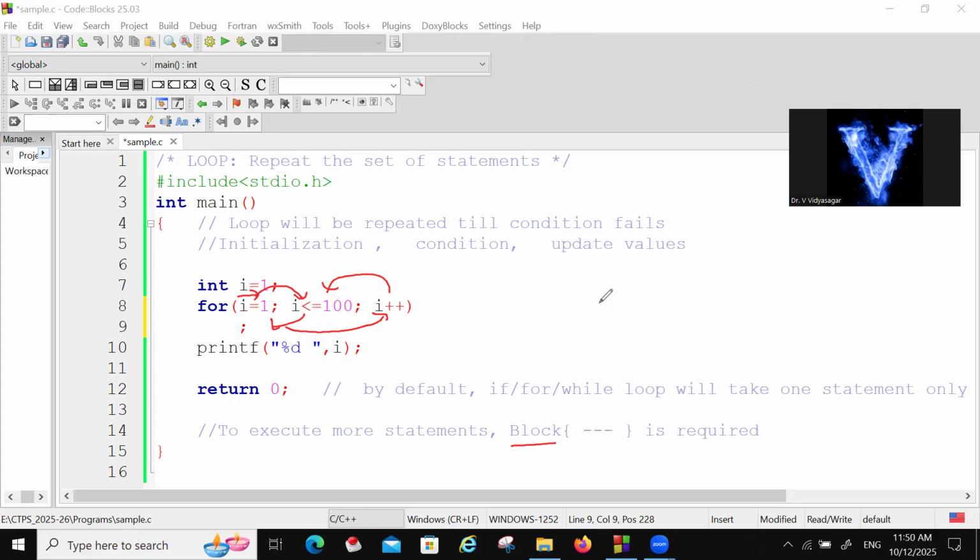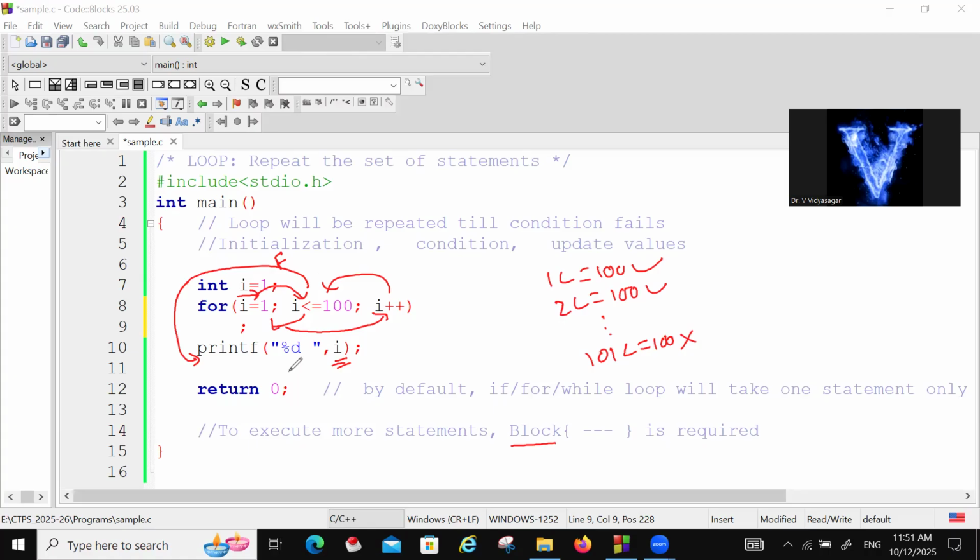When the condition is true, first 1 less than or equal to 100, the condition is true, so the semicolon is executed. Semicolon means nothing. Then 2 less than or equal to 100 is executed. When the condition fails, when 101 less than or equal to 100 fails, it will come out. The condition fails, then 101 will be printed.